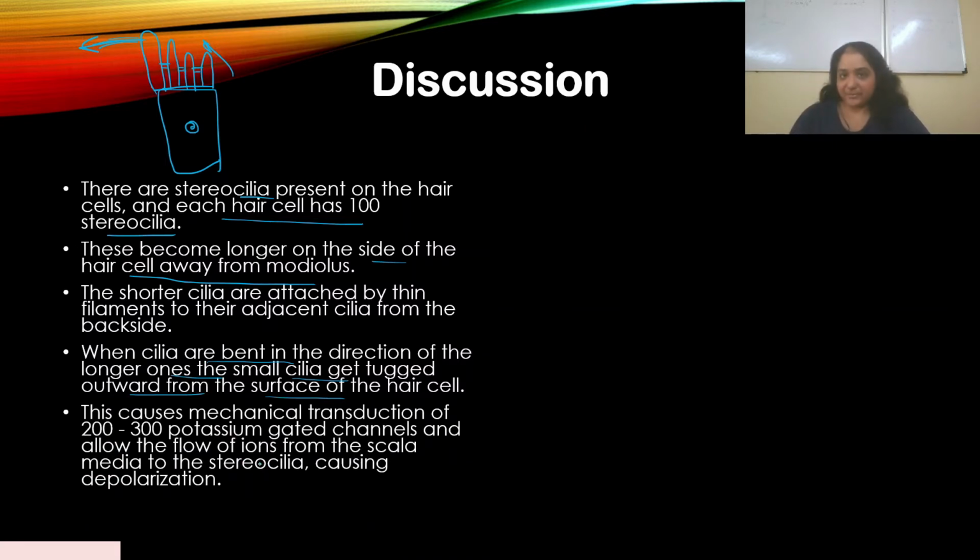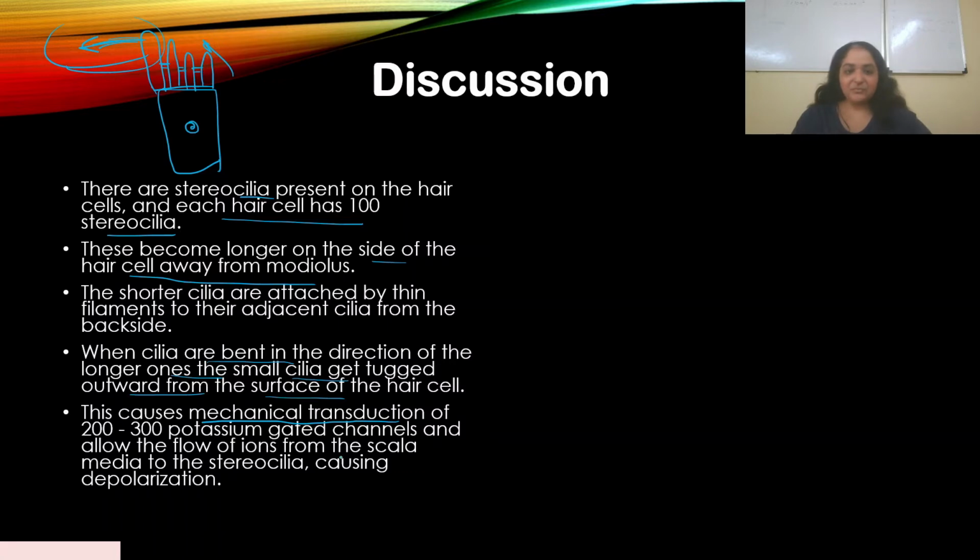Now when that happens, this causes mechanical transduction. You saw in the question, mechanically gated channel, it's called mechanical transduction. Now what is mechanical transduction? When a mechanical stimulus gets converted into an electrochemical stimulus. That's called mechanical transduction. Okay, so what you see, mechanically gated potassium ion channel is a very simple way of stating it. What's actually happening is this mechanical pull is activating those potassium ion channels there.